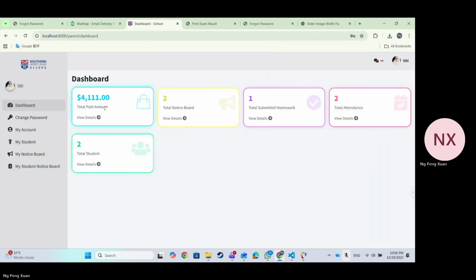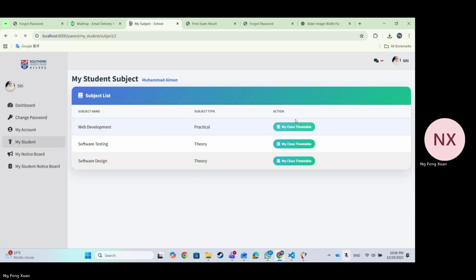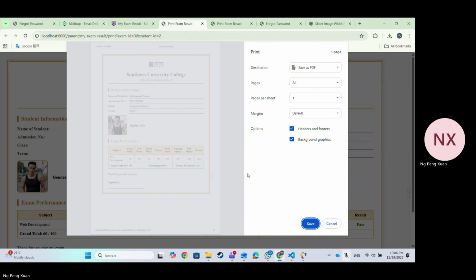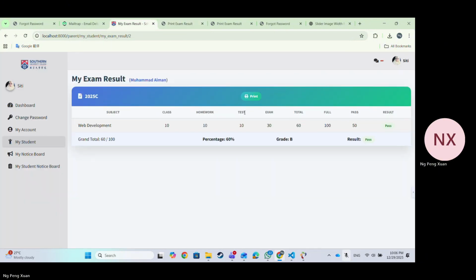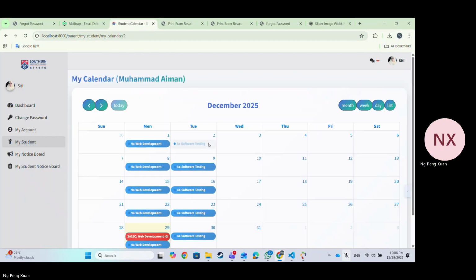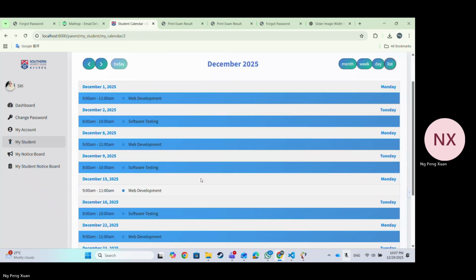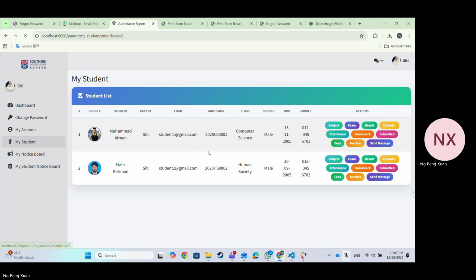This is the parent dashboard. And we can see the student and student subject. See the exam timetable, exam result, and export the report. This is the student calendar to see the class and exam result.